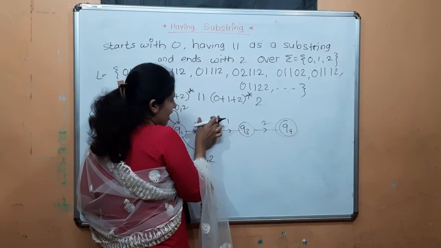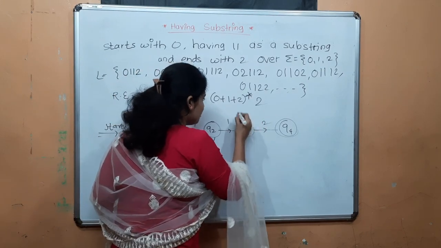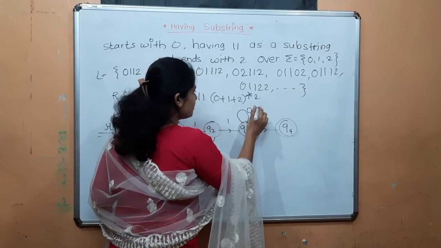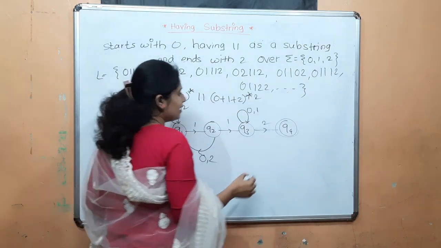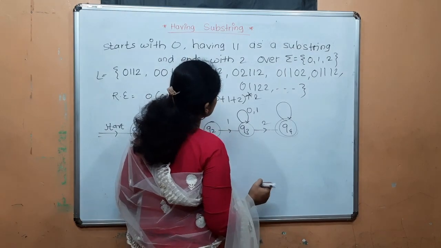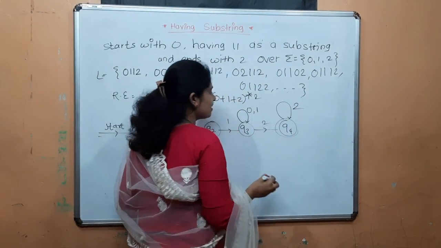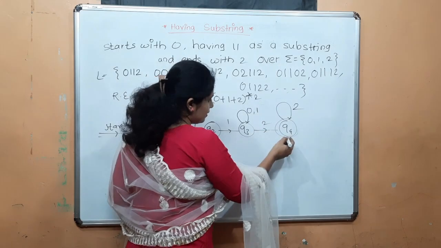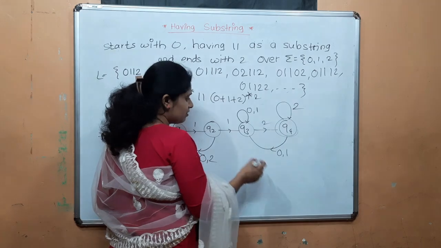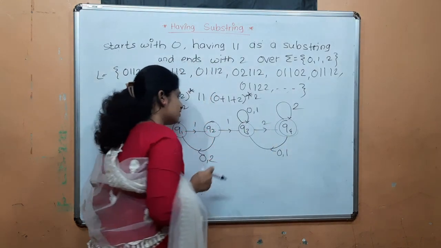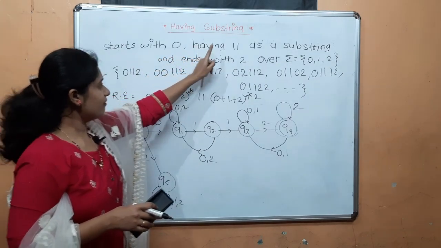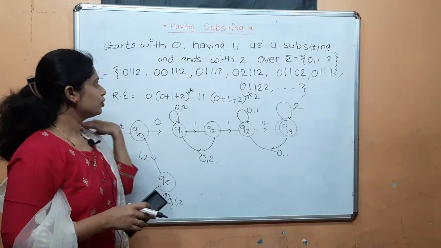Now see here, in between having and ends with, any number of zeros and 2's will occur. 2 is already given, so here we can write the self loop of 1. And it ends with 2, so here we can give the self loop of 2. Then if 0 or 1 occurs after these two, we can go back to the third state. This is the transition diagram of strings that start with 0, having 1, 1 as a substring and ending with 2.